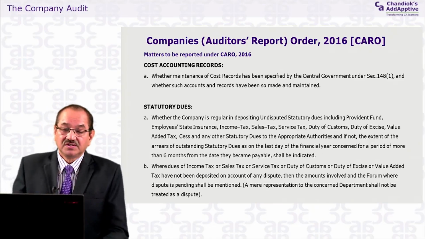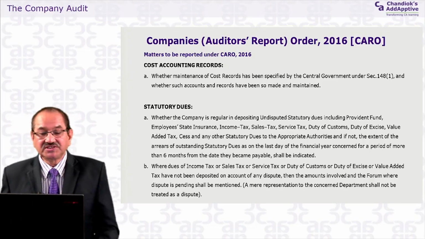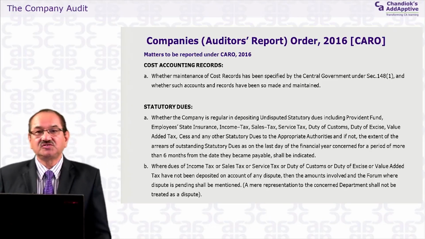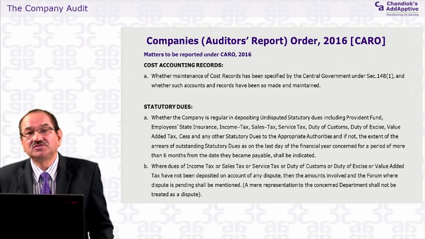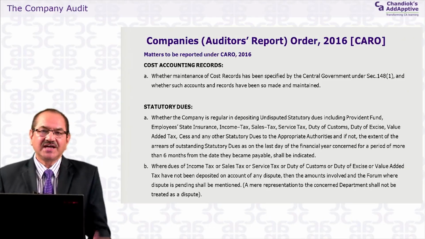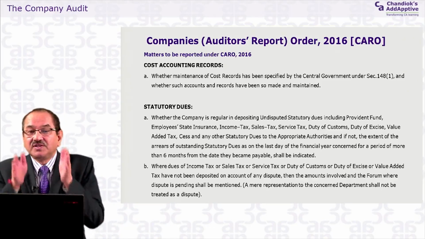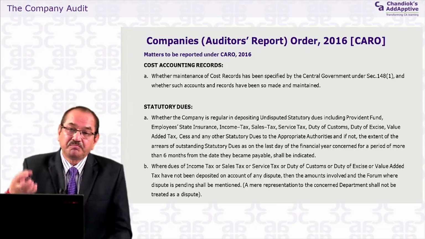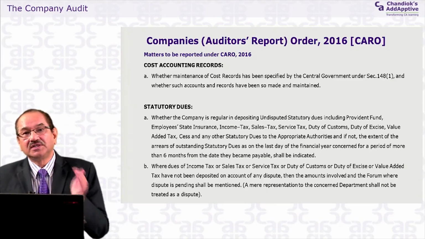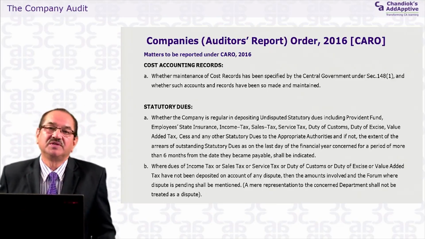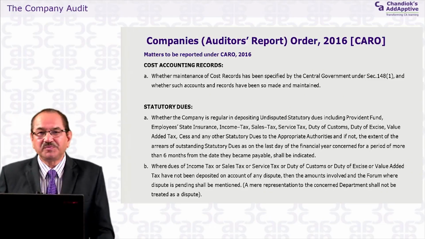Statutory dues. They say whether the company is regular in depositing undisputed statutory dues. Again, the focus is on whether the company is paying the government dues, taxes, in time or not. Again, public interest is involved, because ultimately those taxes will be utilized for the welfare of the public, and therefore the focus is on whether there is a public interest involved or not. In this case, certainly it is involved, and then the government requires a specific confirmation from the auditors. Regular and undisputed means there is no dispute. You have to pay it, but you are not paying it.